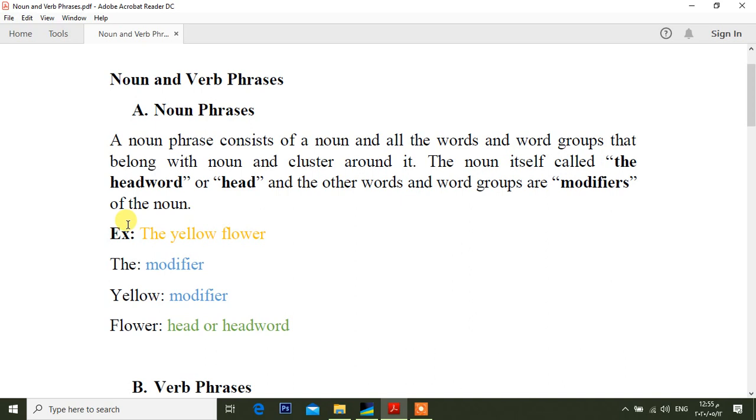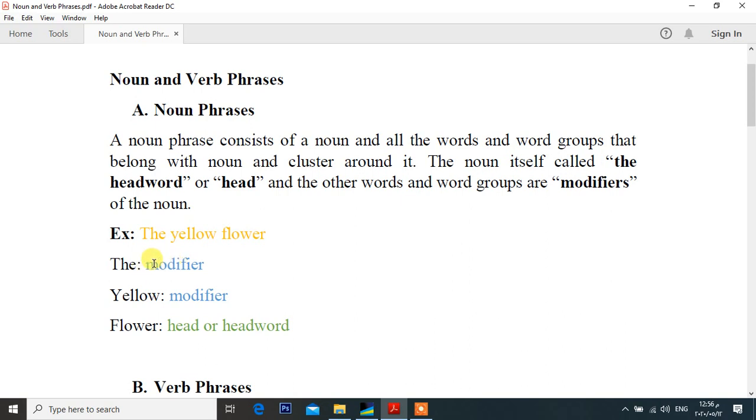Let's take this example to know what the meaning of head is and what the meaning of modifiers is. The yellow flower: the is an article, yellow is an adjective, flower is a noun. The article there is regarded here as a modifier. By the way, you may ask now, what's the meaning of modifier? A modifier is a word that is used with another word to limit or add to its meaning. Again, a modifier is a word that is used with another word. Why? To limit or to add to its meaning.